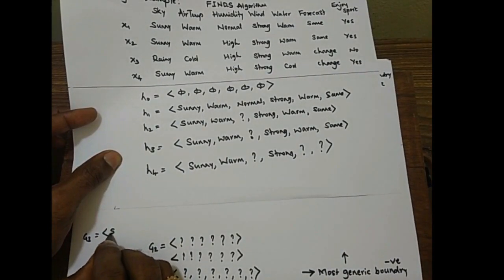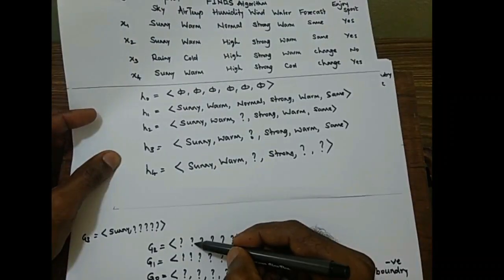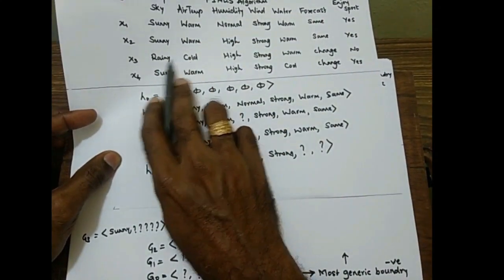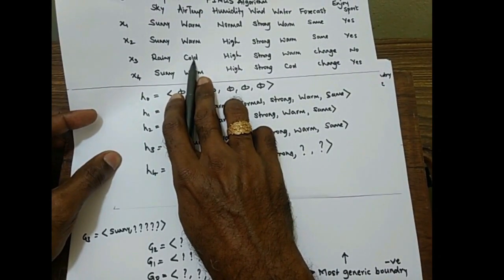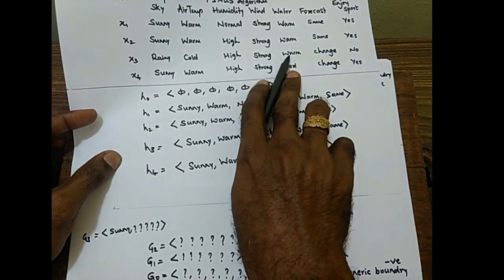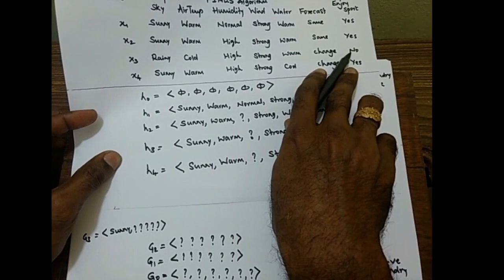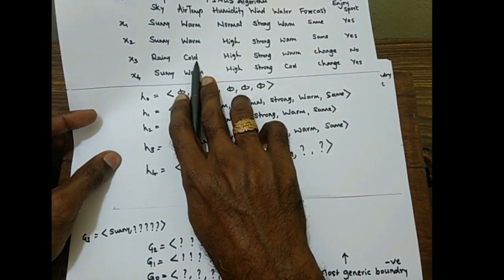We have Sunny and all question marks. We will consider the next attribute value. Cold is compared with the question mark, and if we want to show this training example as negative, we need to replace the cold with the opposite value. Then only this training example will be shown as a negative training sample. That is what we want. So is the opposite of the cold value available?